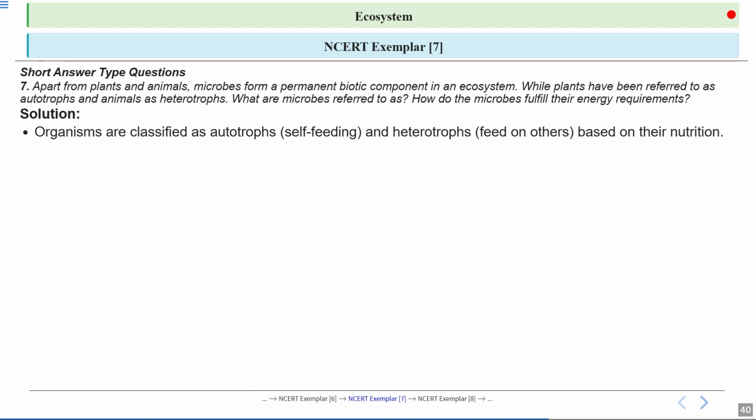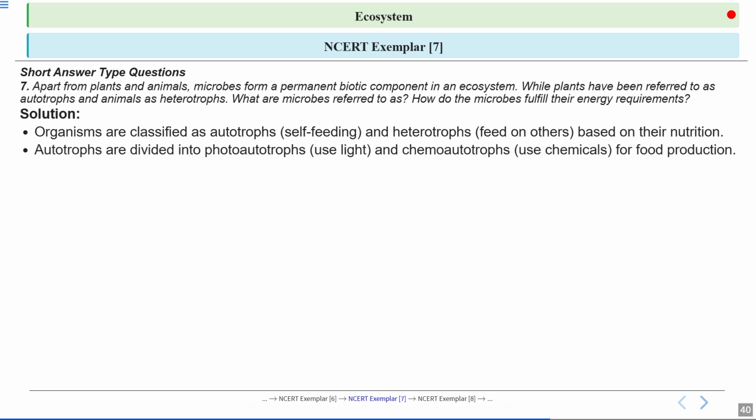Organisms are classified as autotrophs, meaning they can prepare their own food, they are self-feeding, and heterotrophs, meaning they obtain nutrients from others. So based on the mode of nutrition, organisms can be divided into autotrophs and heterotrophs. There are two main types of autotrophs depending on the energy source. The first is photoautotrophs, like plants, that use sunlight to produce food through photosynthesis. In contrast, chemoautotrophs, which are often bacteria in extreme environments like deep sea vents, use energy from inorganic chemical reactions to make their food.